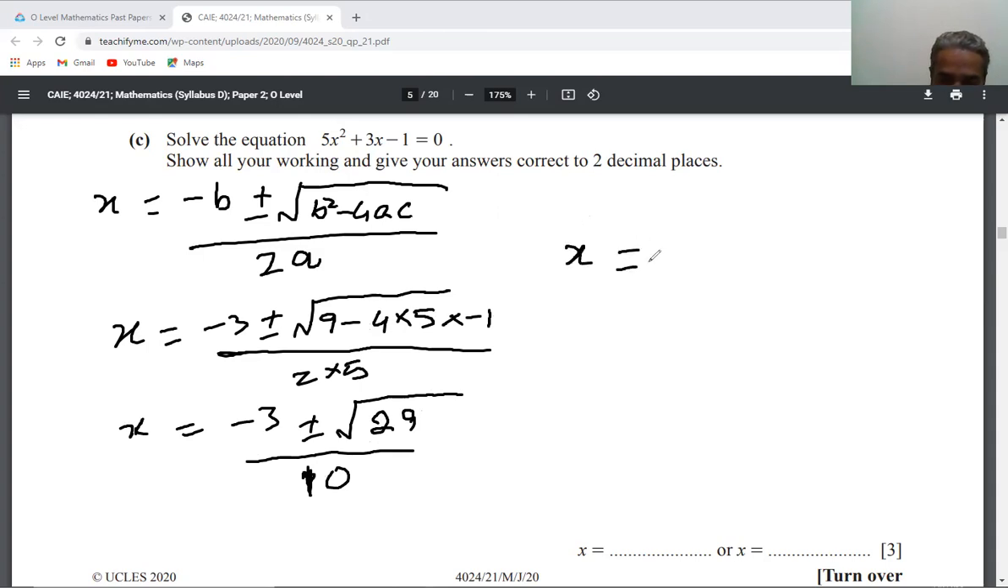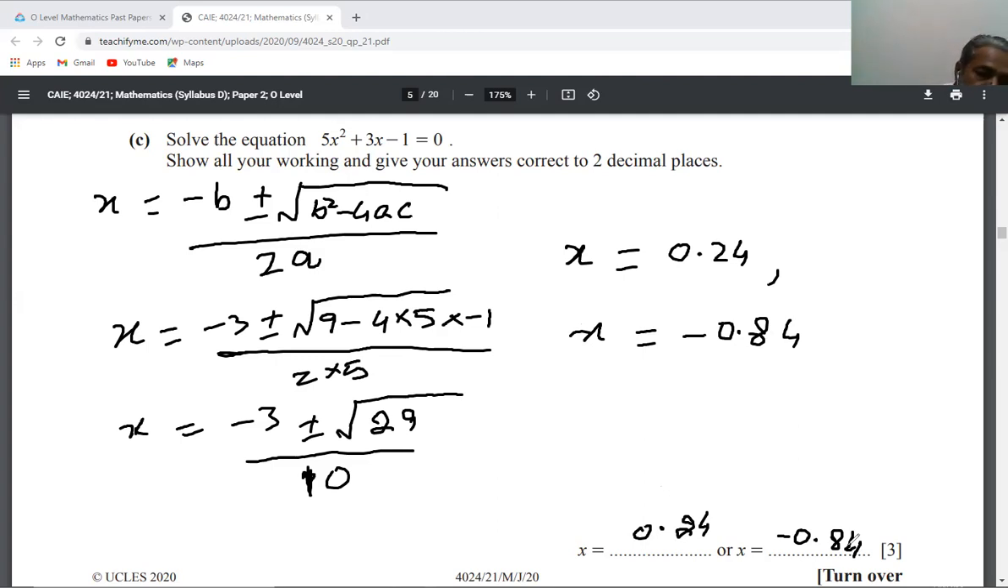Now by using a calculator, you will get two values. x is equal to 0.24 and the other value, x is equal to minus 0.84. This is 0.24 and this is minus 0.84. Keep in mind, write your answers on the answer space. This will give a good impression to the examiners.